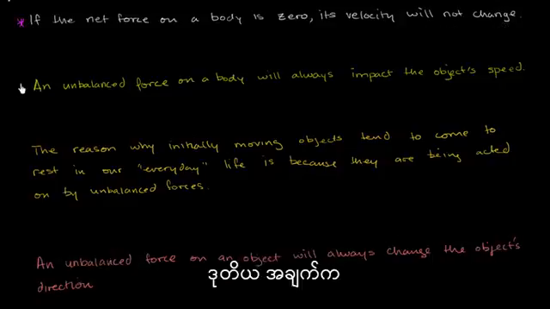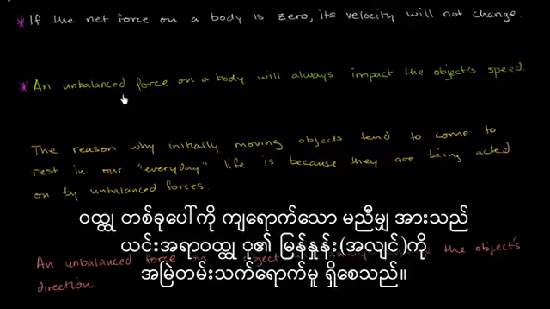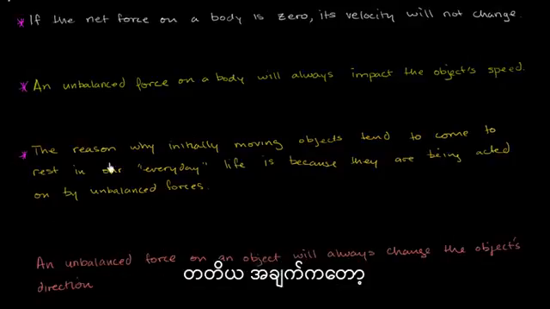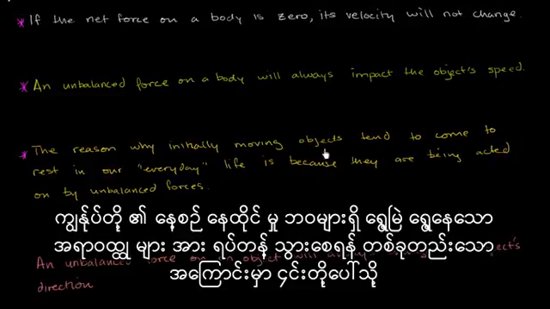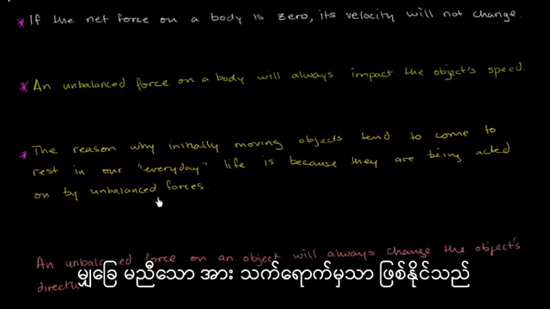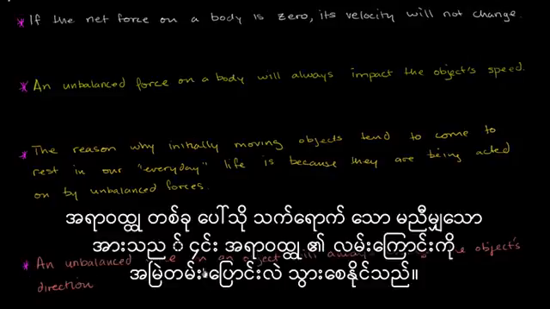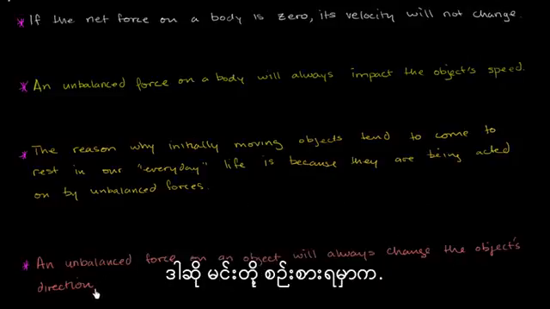Interesting. Statement number 2, an unbalanced force on a body will always impact the object's speed. Also an interesting statement. Statement number 3, the reason why initially moving objects tend to come to rest in our everyday life is because they are being acted on by unbalanced forces. And statement 4, an unbalanced force on an object will always change the object's direction. So I'll let you think about that.